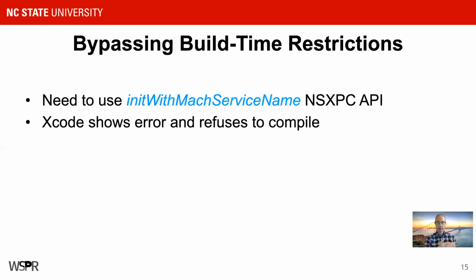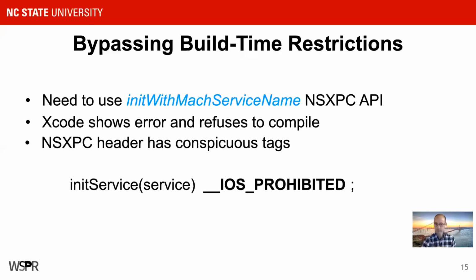One of the first obstacles that we ran into was a compile-time security enforcement. We need to use the initWithMachServiceName NSXPC API, but when we try to include that in our code, Xcode throws an error, and it's basically saying you can't do this. Third-party apps are not allowed to directly invoke NSXPC. But upon investigating where this error was coming from, we found a header file. This is a simplified abbreviation of the function, but for the function we needed to call, it was associated with several tags: iOS prohibited, tvOS prohibited, watchOS prohibited.